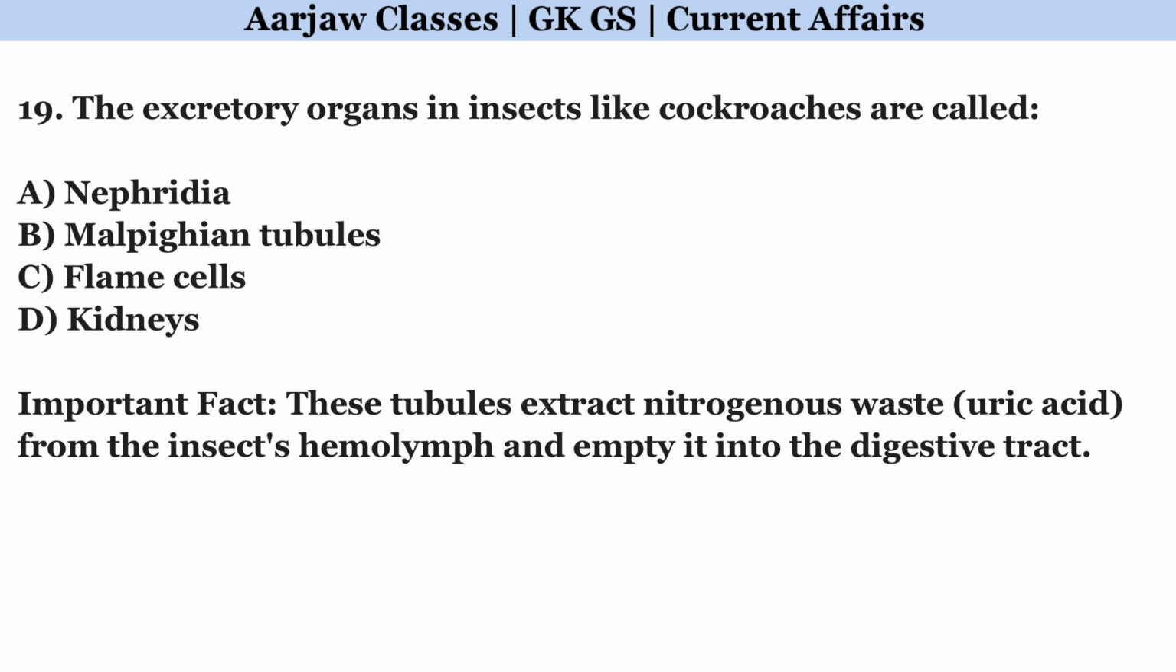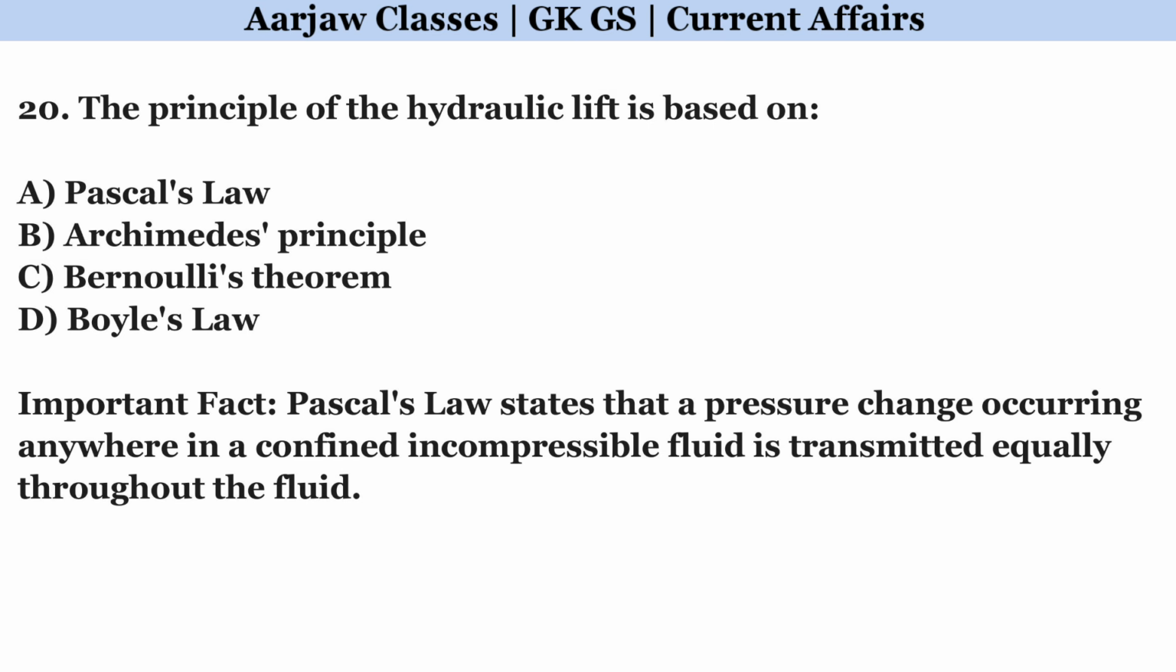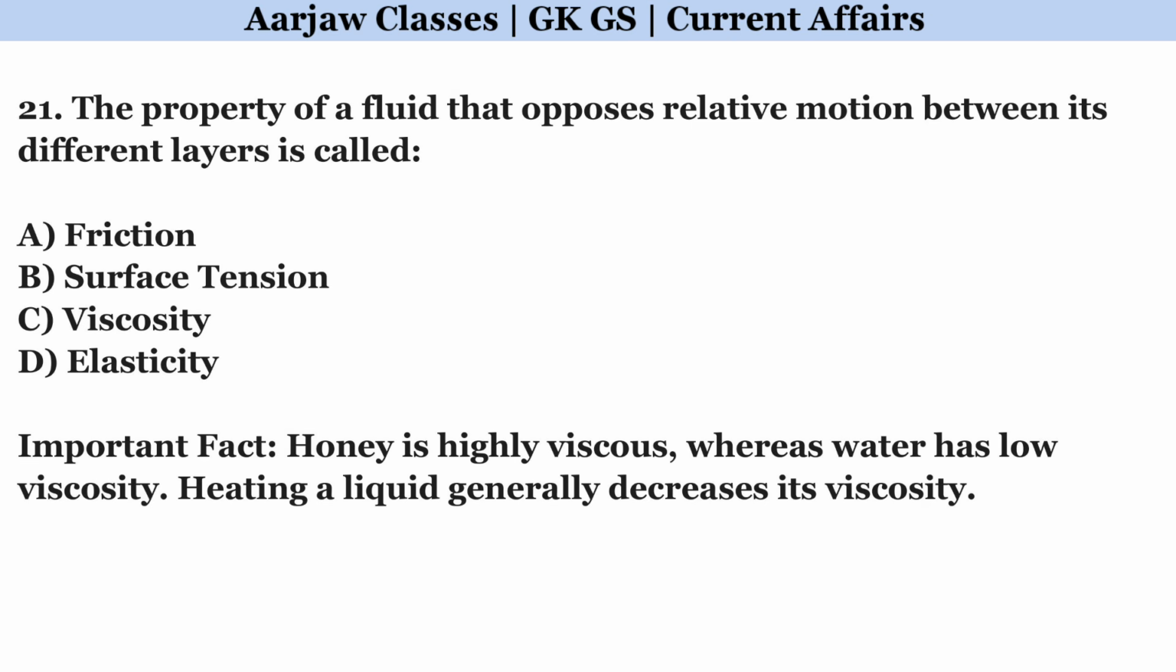The excretory organs in insects like cockroaches are called. Right option is B. Malpighian tubules. The principle of the hydraulic lift is based on. Correct option is A. Pascal's law. The property of a fluid that opposes relative motion between its different layers is called. Correct option is C. Viscosity.